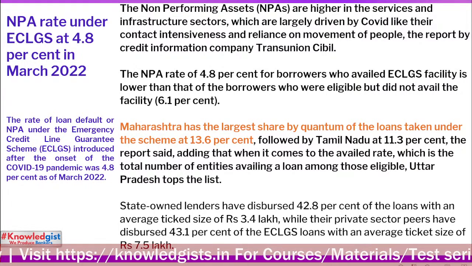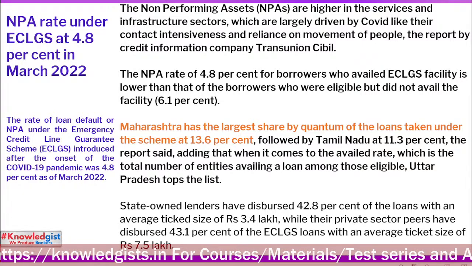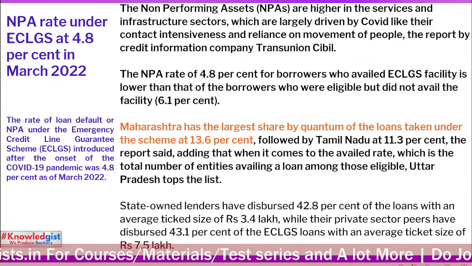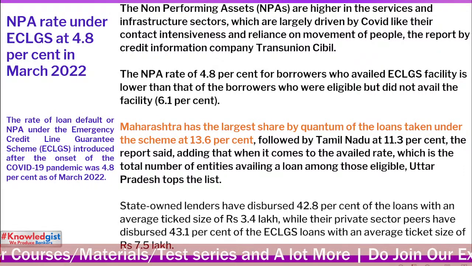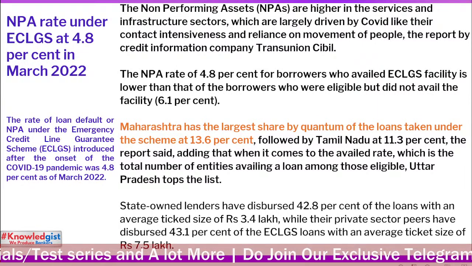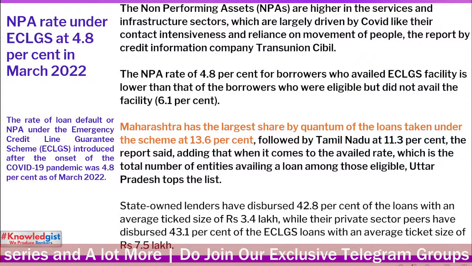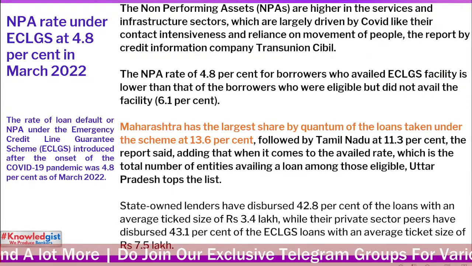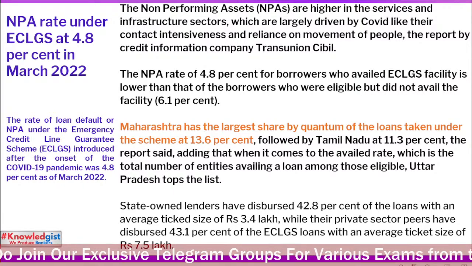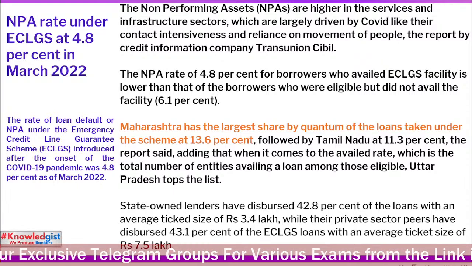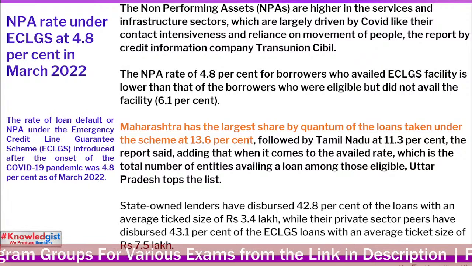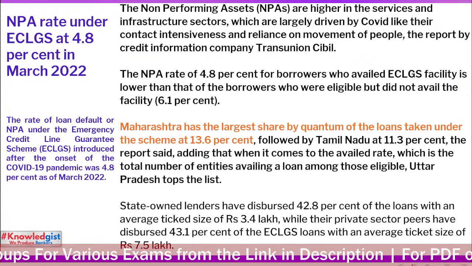Let's dive into it. NPA rate under ECLGS at 4.8 percentage as of March 2022. So now the NPAs are higher in the services and infrastructure sector, which are largely driven by COVID, like their contact intensiveness and reliance on movement of people. The report by CIBIL: NPA rate of 4.8 percentage for borrowers who availed the ECLGS facility is lower than that of the borrowers who were eligible but did not avail the facility, which stands at 6.1 percentage.